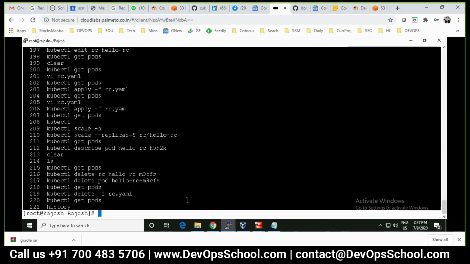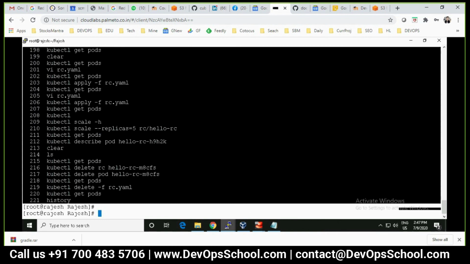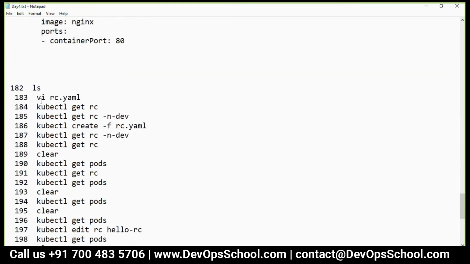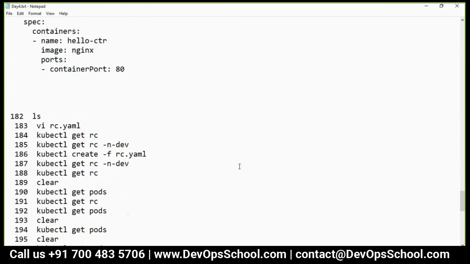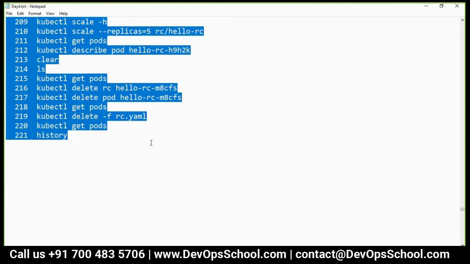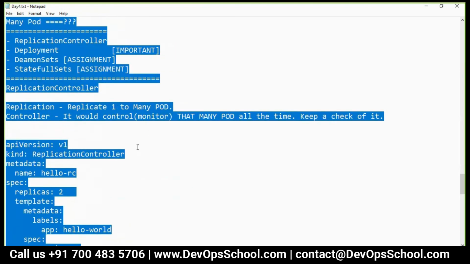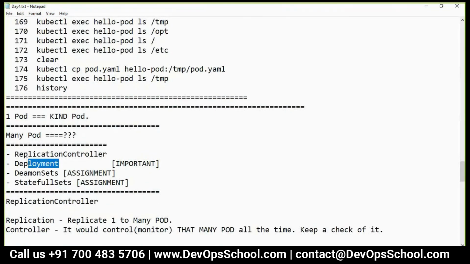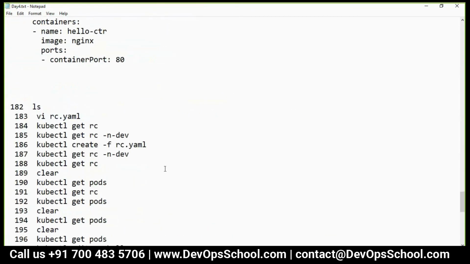Some of the commands I did not run, for example explain and all, because I expect that you should run them whenever you need them. So I'll give you 15 to 20 minutes to try it out, and after that I will go into the most important API resource, which is called deploy, which is the main thing.